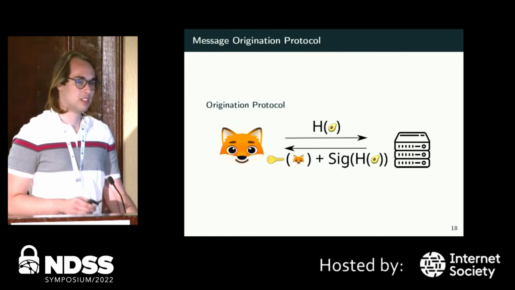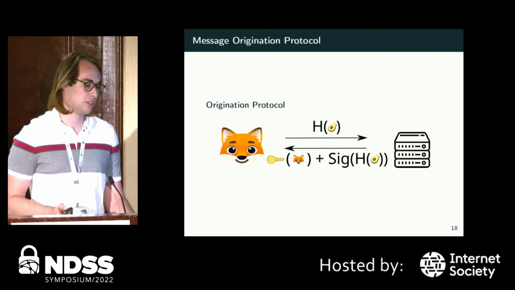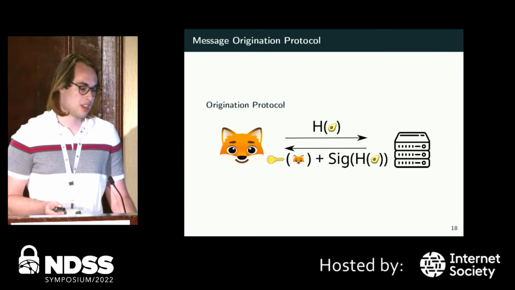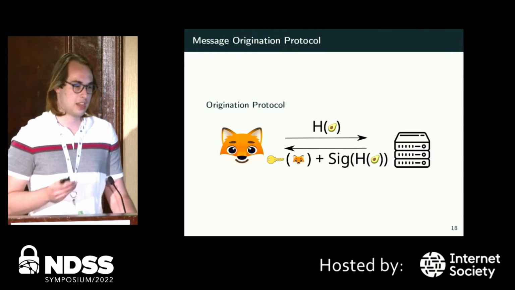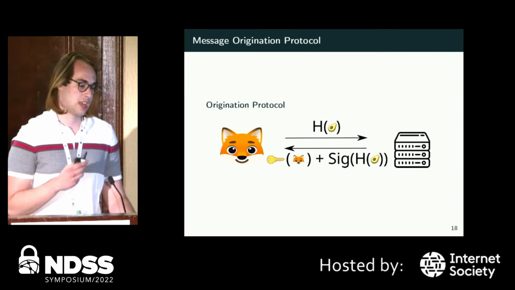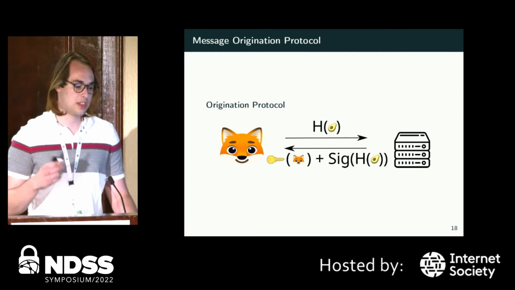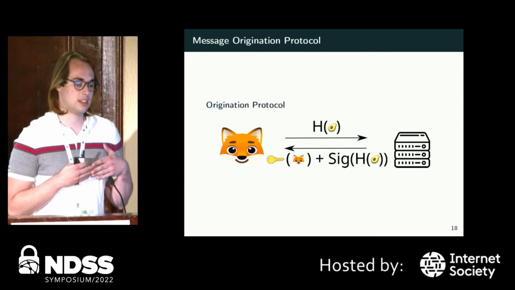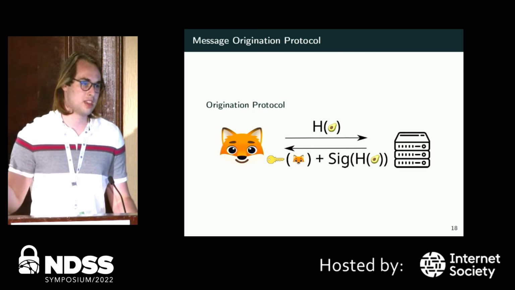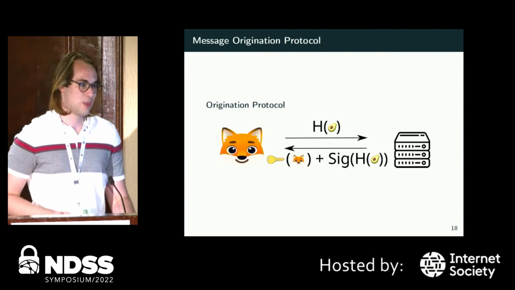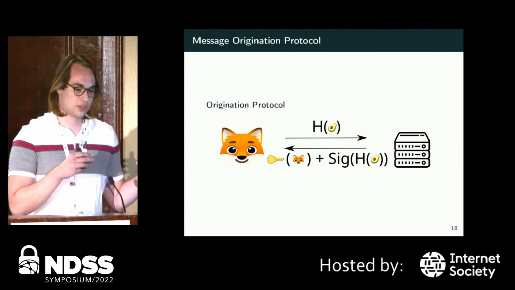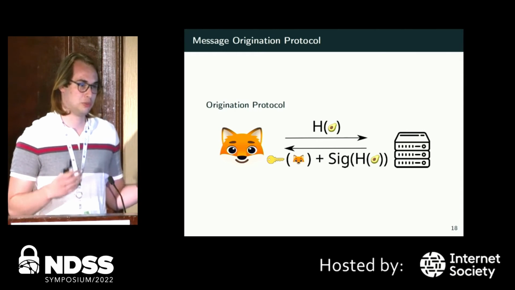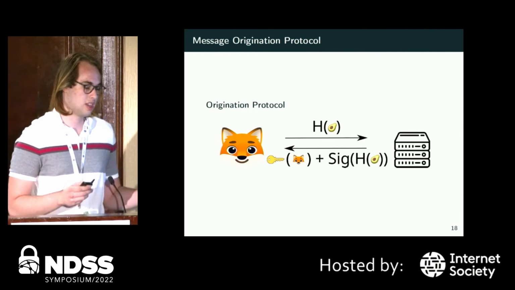But how do we actually get those slots for the message? This is where the origination protocol comes in. Essentially, when someone creates a new message that they're going to send or forward to a bunch of people, they hash the message, bind their own unique ID to that message, and the server signs it. So whenever you receive a message, you can double check that this encrypted originator ID, which the server encrypted, goes along with this message, but you can't actually read what the originator is because it's encrypted.